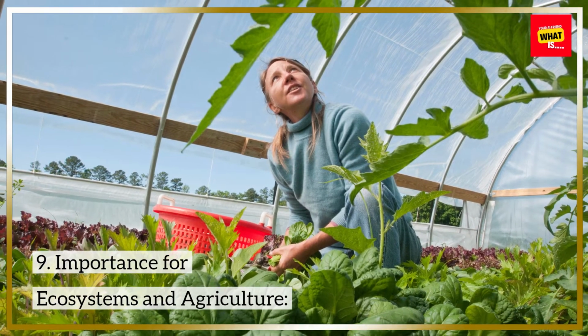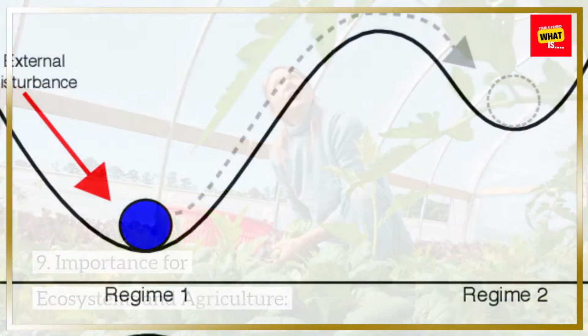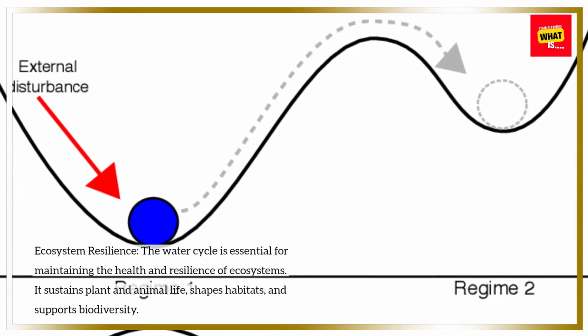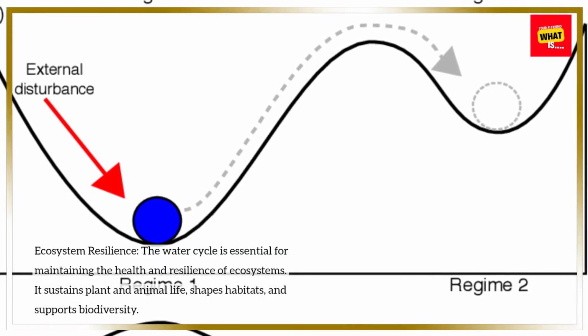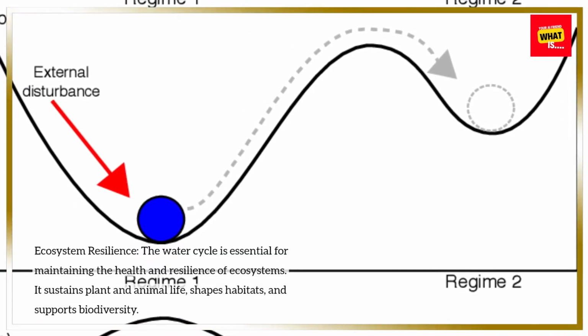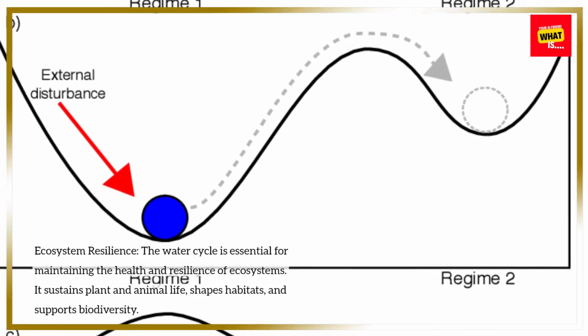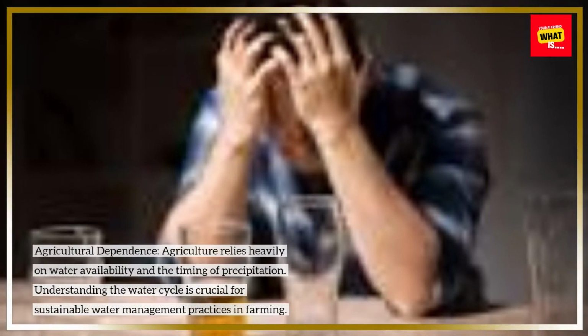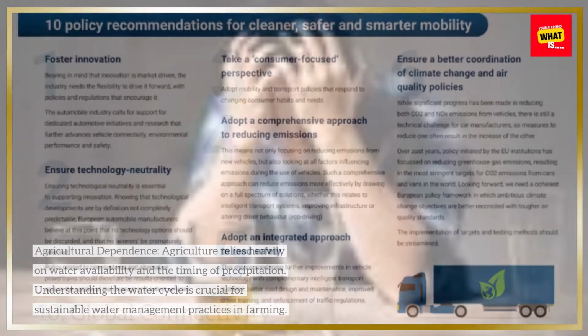9. Importance for ecosystems and agriculture. Ecosystem resilience. The water cycle is essential for maintaining the health and resilience of ecosystems. It sustains plant and animal life, shapes habitats, and supports biodiversity. Agricultural dependence. Agriculture relies heavily on water availability and the timing of precipitation. Understanding the water cycle is crucial for sustainable water management practices in farming.